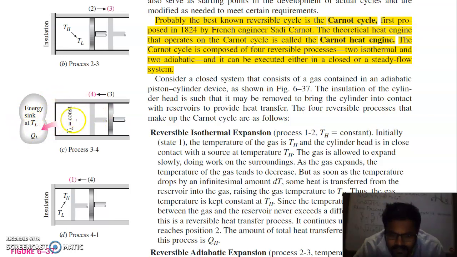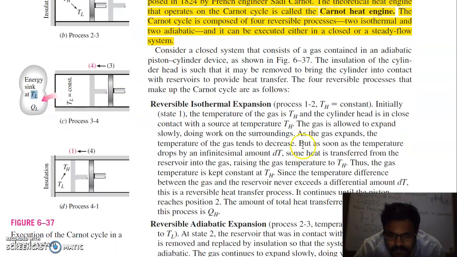During the compression process, the temperature of the gas won't rise. When your piston moves in this direction, the gas will be compressed and its temperature will tend to rise, but because it is now in contact with the energy sink at temperature TL, whatever the rise in gas temperature, the heat is transferred to the sink and the temperature will remain constant during the compression from 3 to 4.